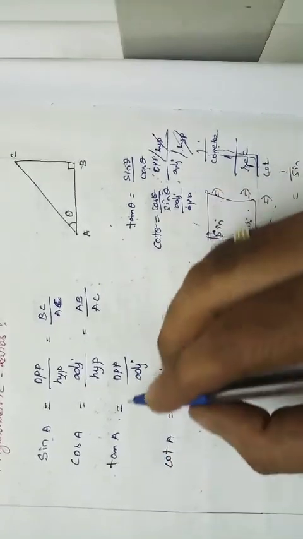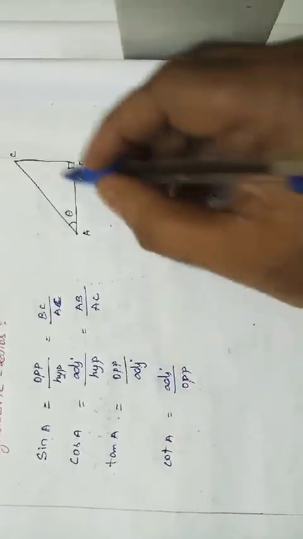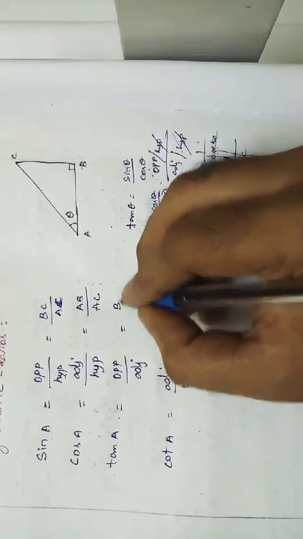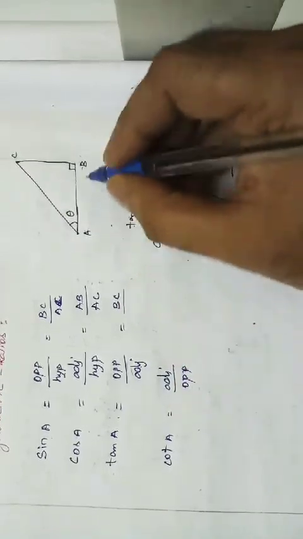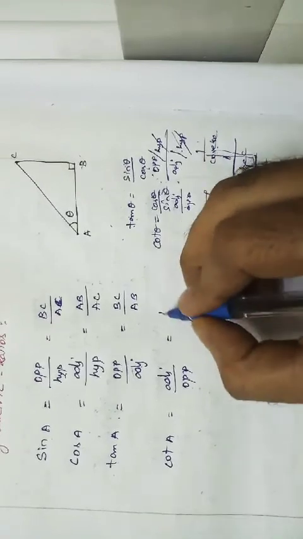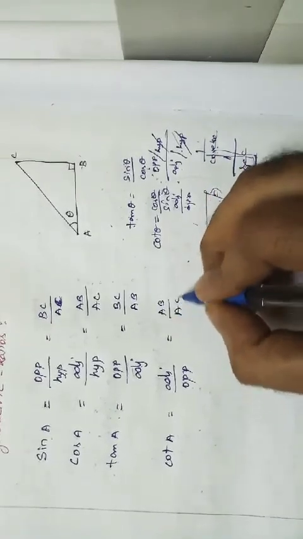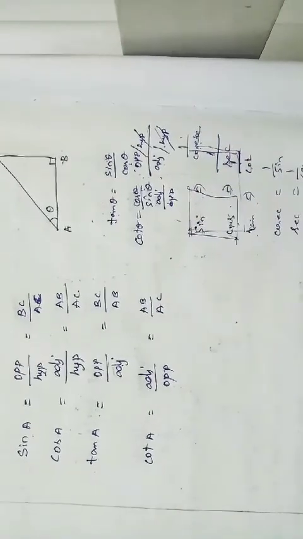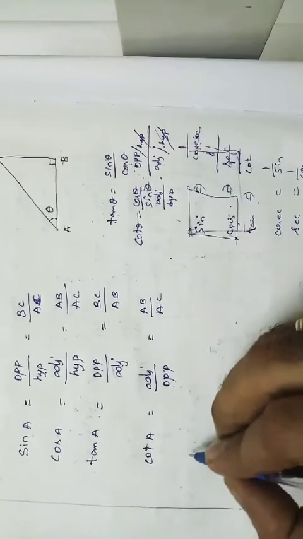Then the reciprocals. Tan A is nothing but opposite by adjacent. What is the opposite side? BC, divided by the adjacent side. What is the adjacent side? AB, right? BC divided by AB. And cot A, adjacent by opposite, is nothing but AB by BC, right? Still we have two more trigonometric ratios.